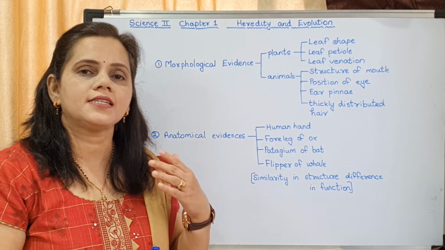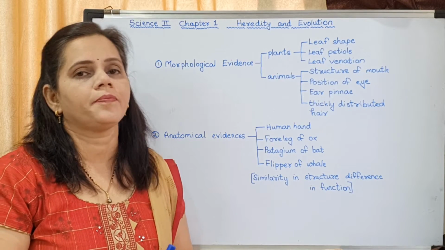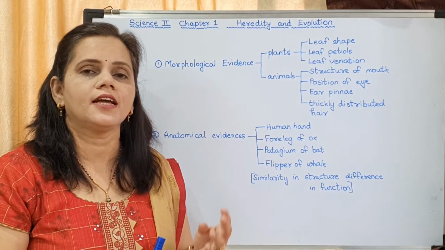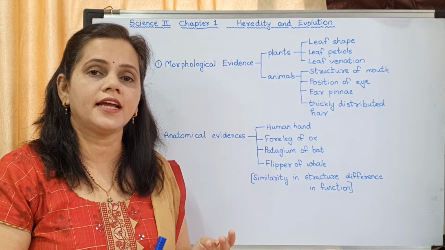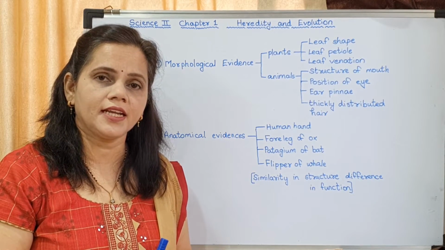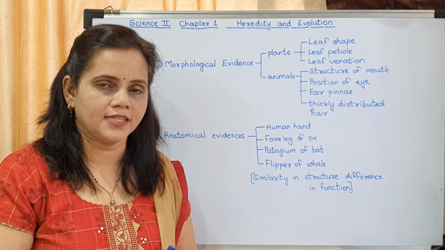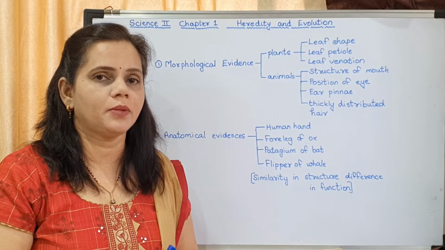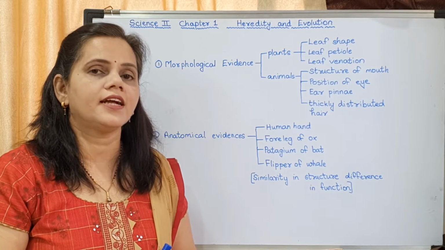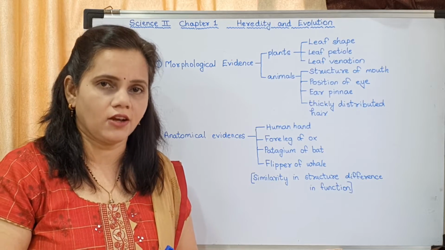So there are 6 evidences about evolution: morphological evidence, anatomical evidence, then vestigial organs, then connecting links, paleontological evidence, and embryological evidence. In this lecture, I will be covering the first 3, that is morphological evidence, anatomical evidence, and vestigial organs.